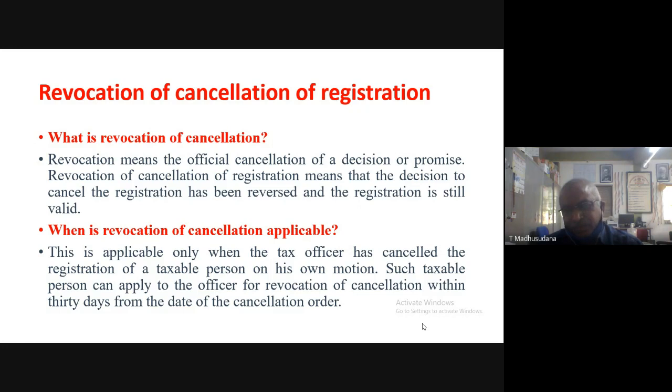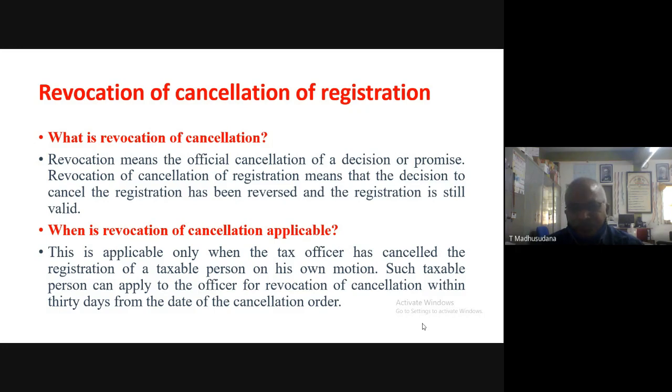Such taxable person can apply to the officer for revocation of cancellation within 30 days from the date of the cancellation order.